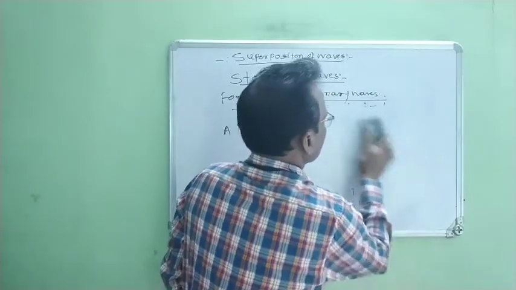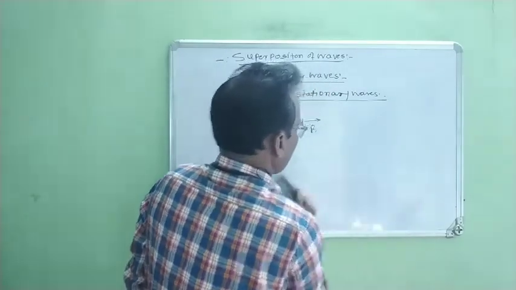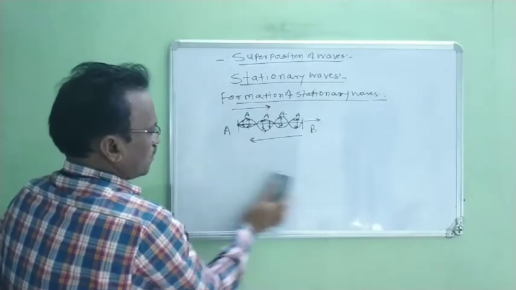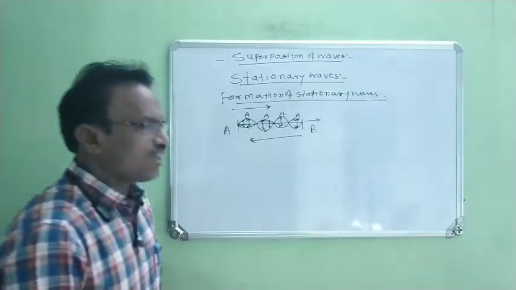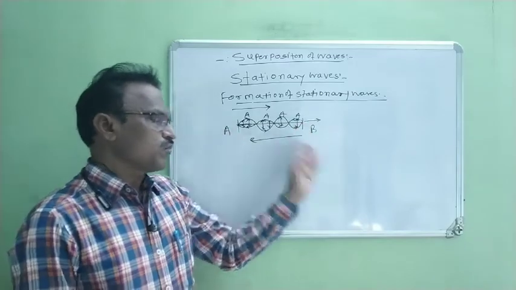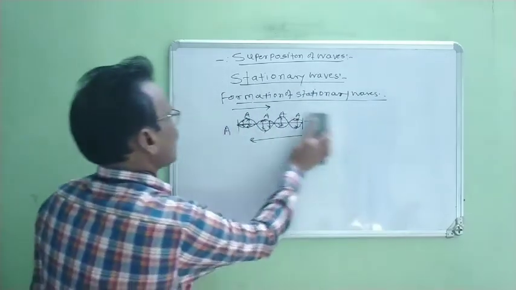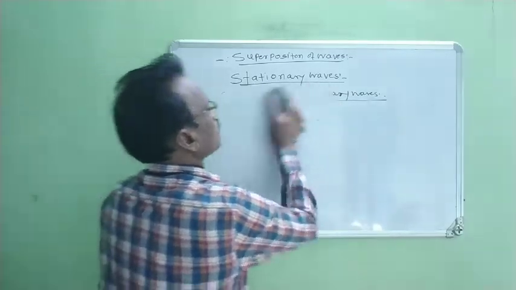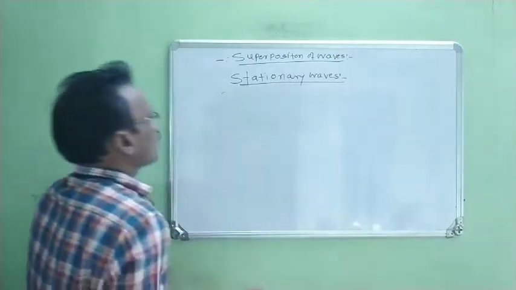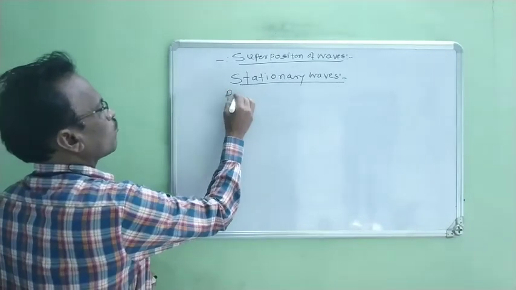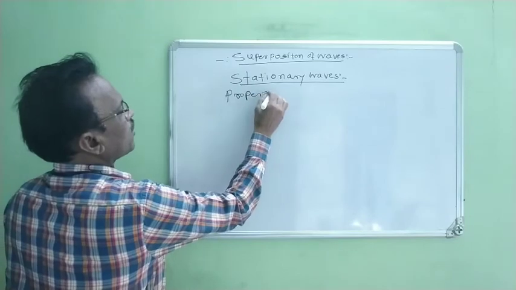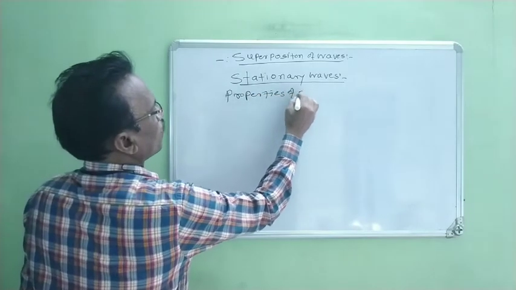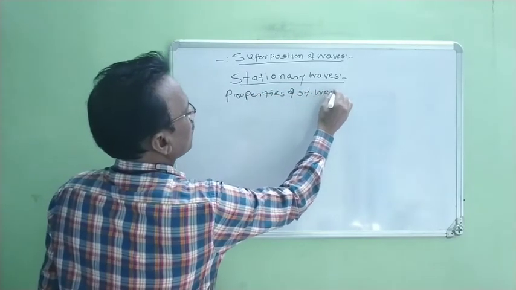Now we discuss different properties of these stationary waves. Therefore, we write here: properties of stationary waves.